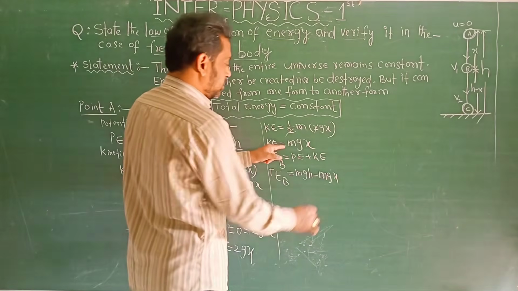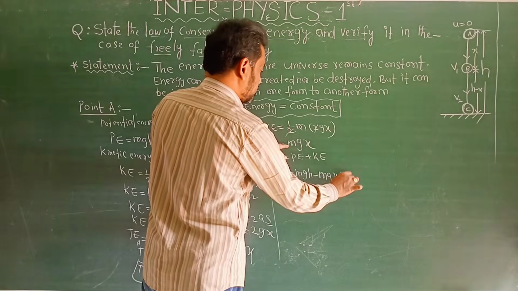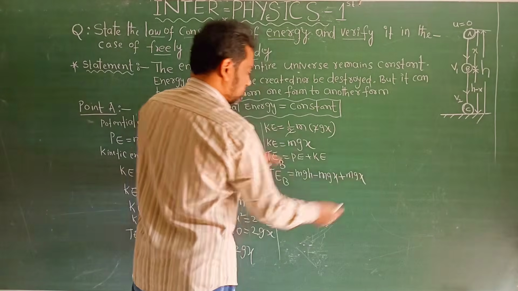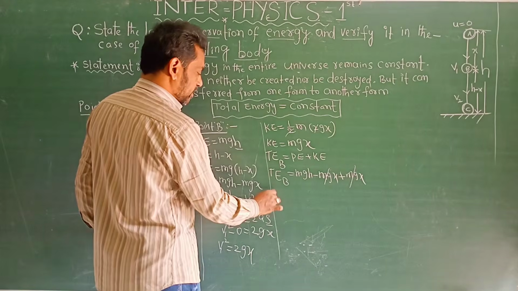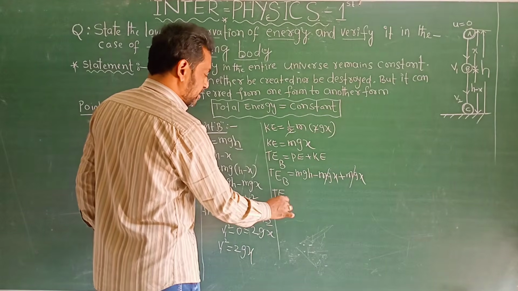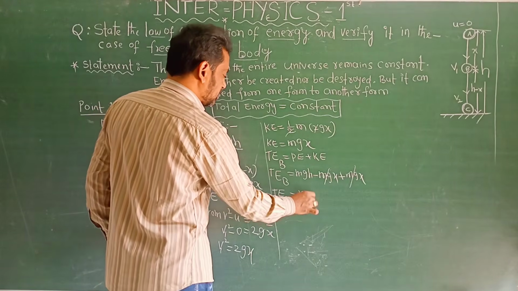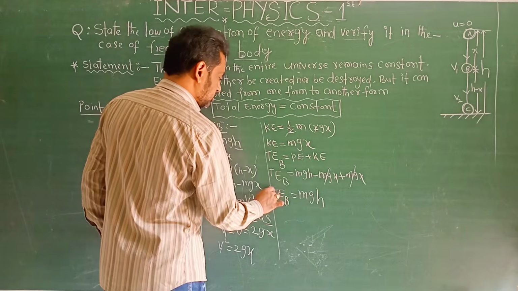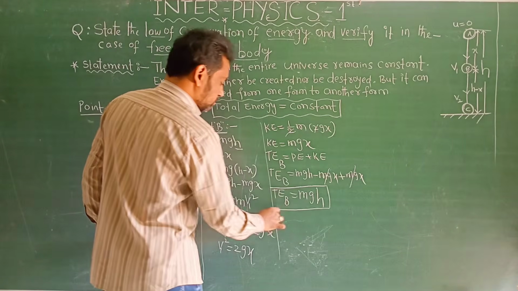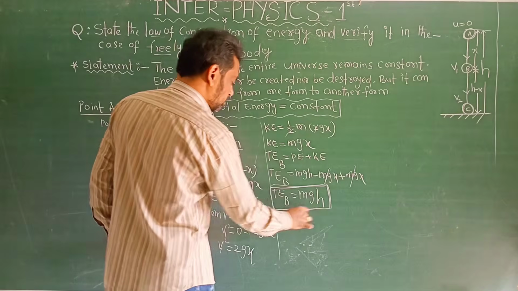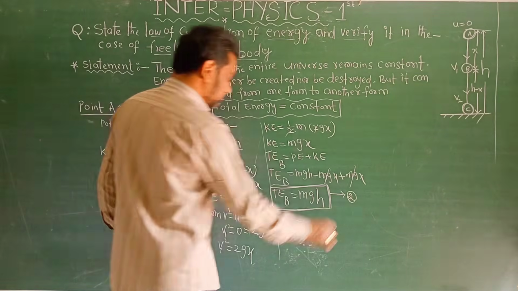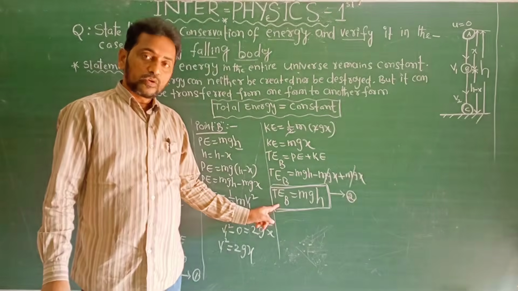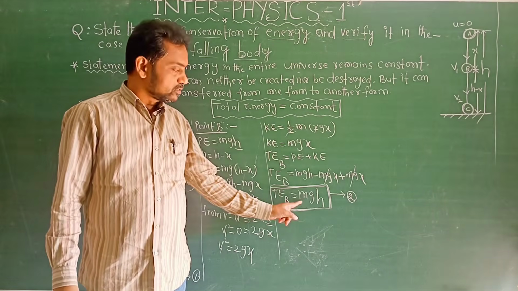Kinetic energy is plus mgx. Plus mgx minus mgx cancels. That's why the total energy at point B is equal to mgh. This is equation number 2. Look once clearly, even though the derivation has a few more equations, we will understand it, there is no problem. The total energy at point B is also mgh.